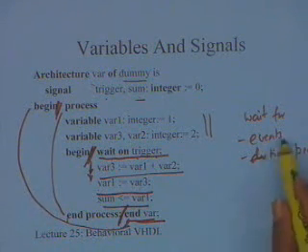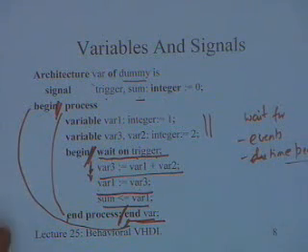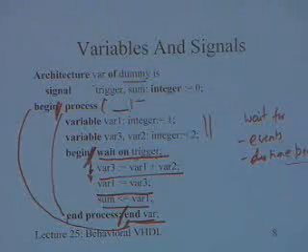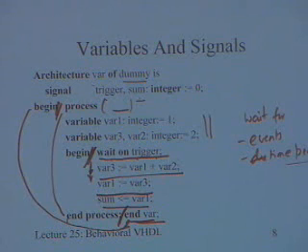So as I said, you can have wait for events and you can have wait for a time period. One major restriction in VHDL is, if there is even a single wait statement over here, you cannot use the sensitivity list; this has to be blank. You are not permitted to have signals on the sensitivity list and wait statements.